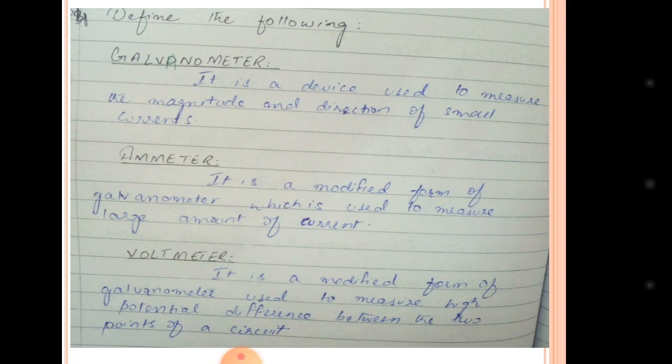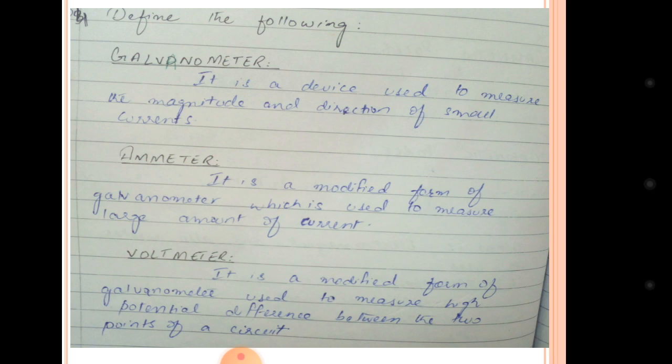Second is ammeter. It is a modified form of galvanometer which is used to measure large amounts of current. We use these objects in stabilizers and heavy machines just to see the fluctuation. We can analyze whether the current is in a small quantity or the current is suddenly changing the magnitude and fluctuating the needle of the ammeter or galvanometer.